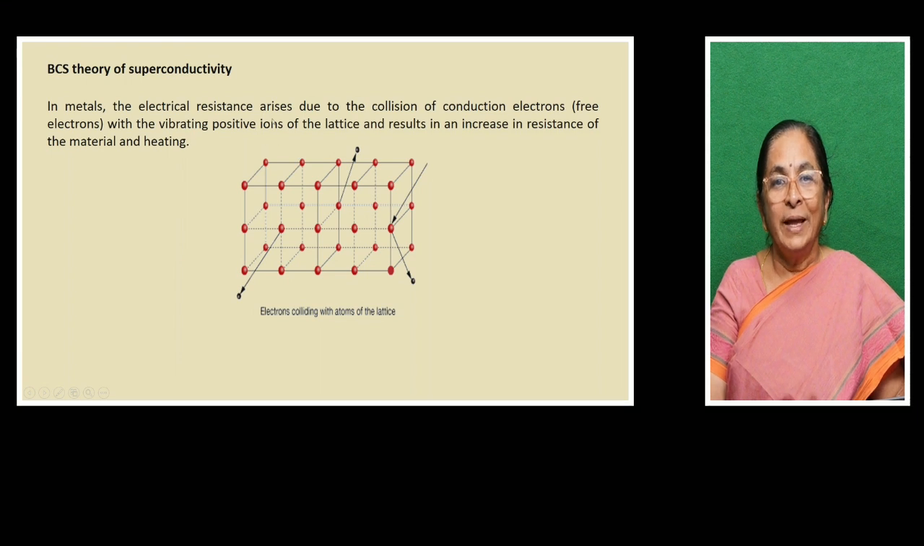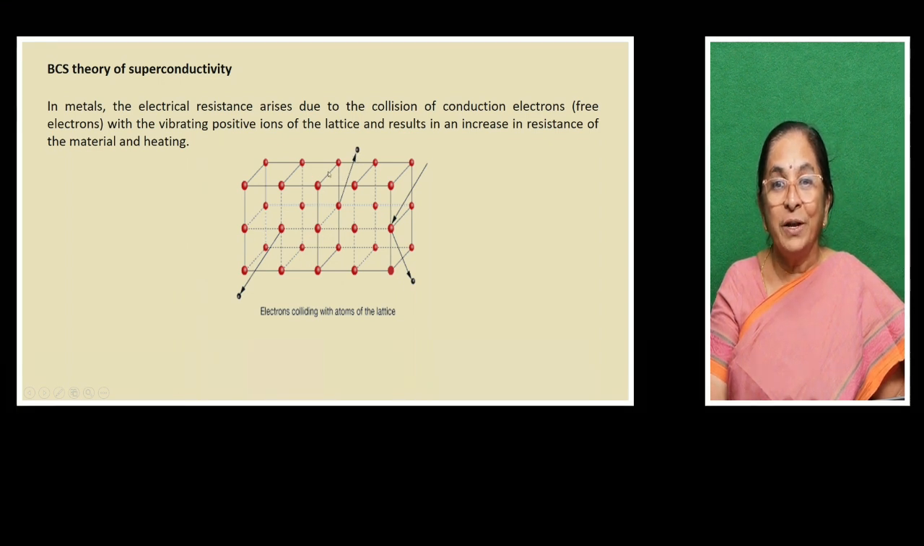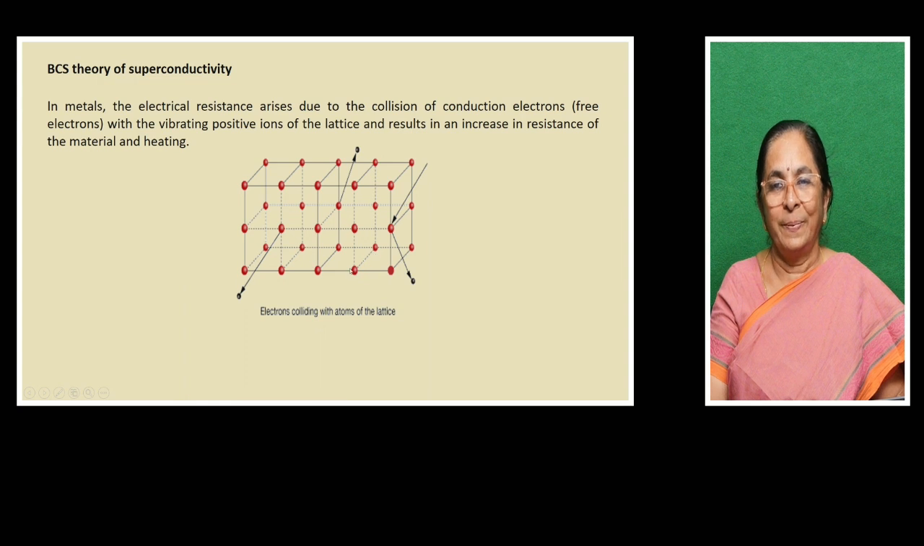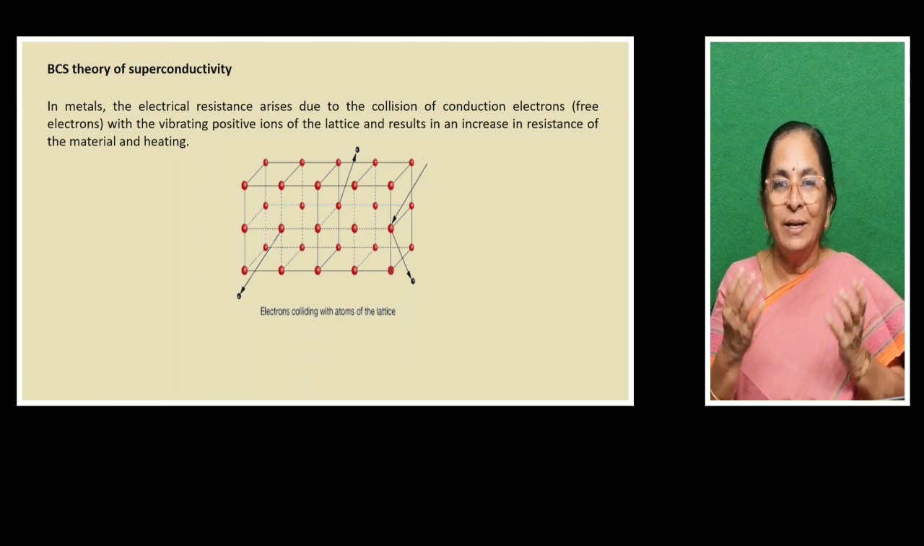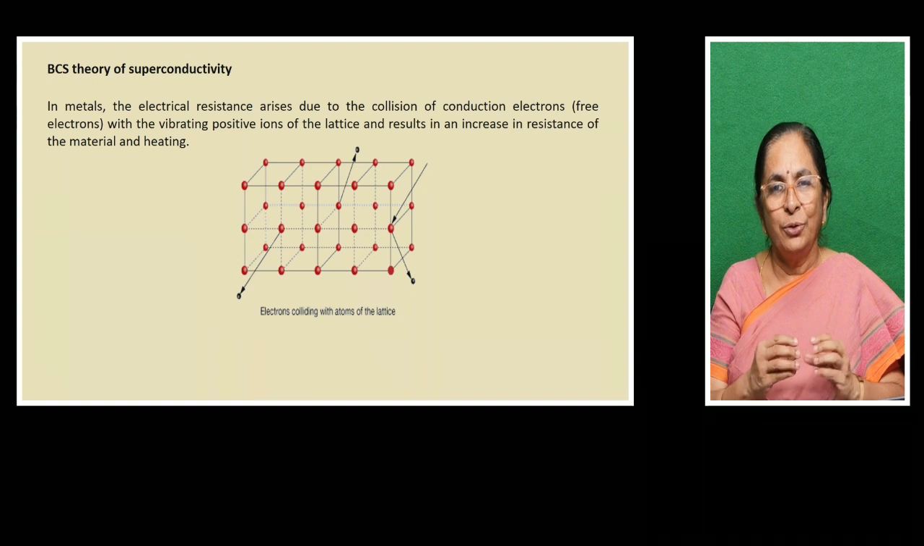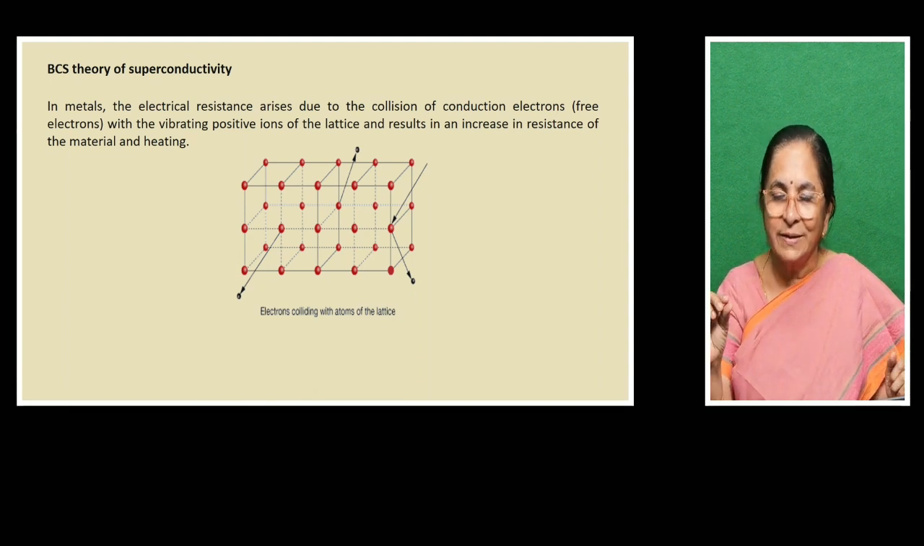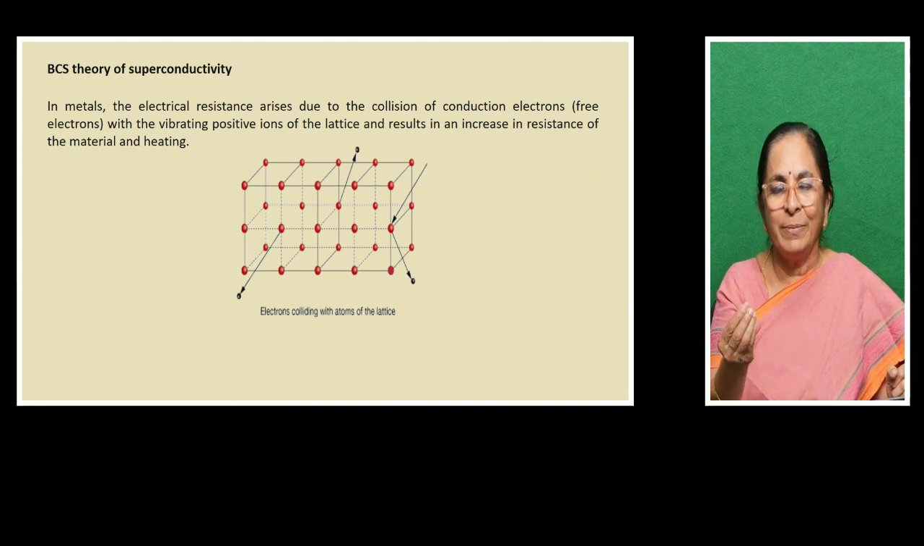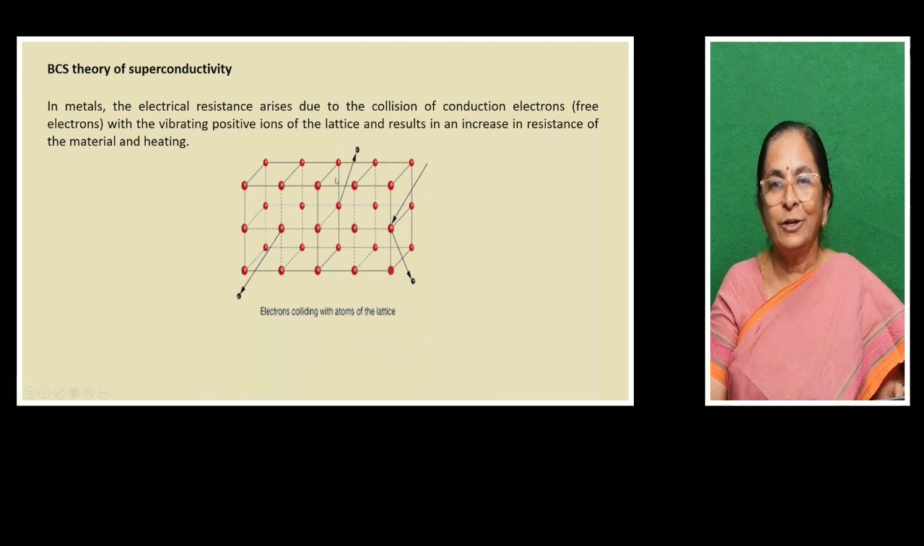The electrical resistance arises because of the collision of conduction electrons with the vibrating positive ions in the crystal. This results in an increase in resistance of the material. Also, due to collision, some heating is developed. When current is passing through a wire, if you touch the metal part, not the insulating part, it will be slightly heated up. This heat comes from the collision between the free electrons and the vibrating positive ions in the crystal.